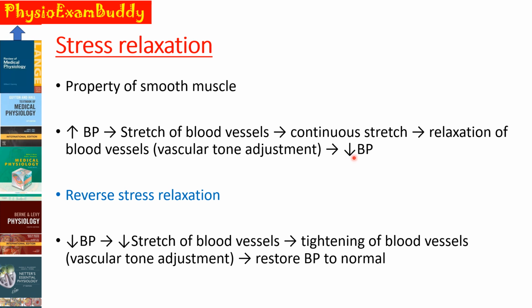resulting in a fall in BP. And the reverse stress relaxation operates when the BP is low. That is, whenever the BP decreases, it will cause only less stress on the vessel walls, causing the tightening of the blood vessels by vascular tone adjustment, trying to restore the blood pressure back towards the normal.